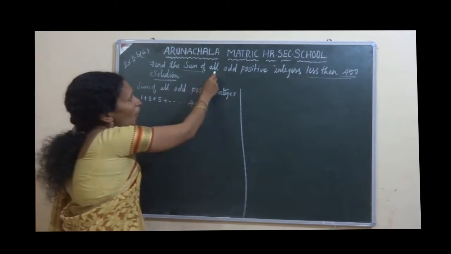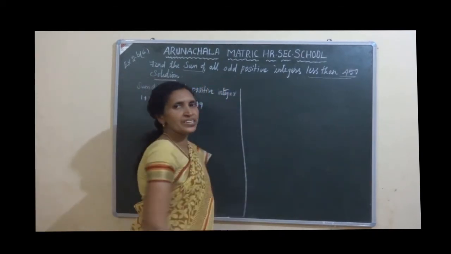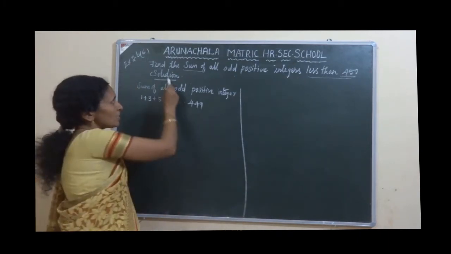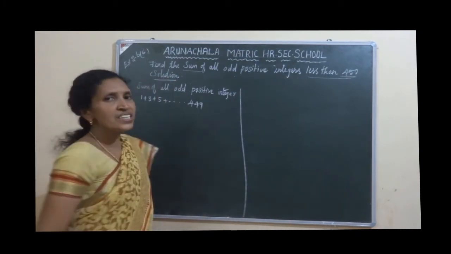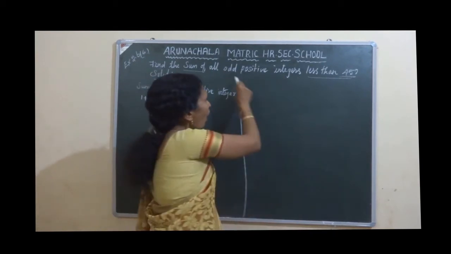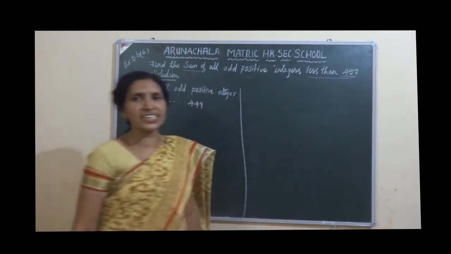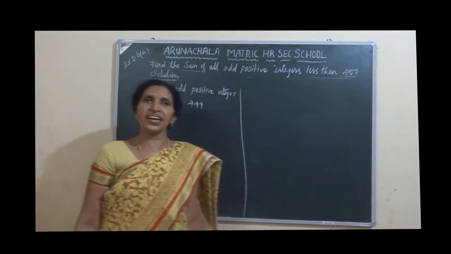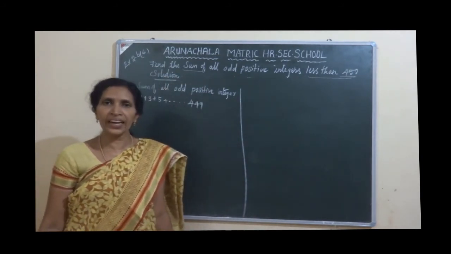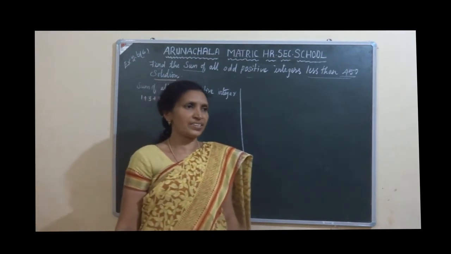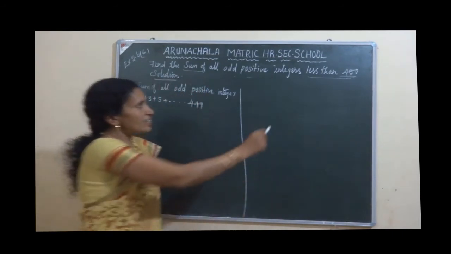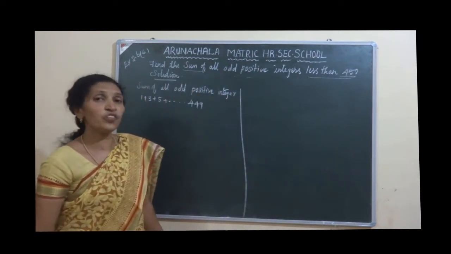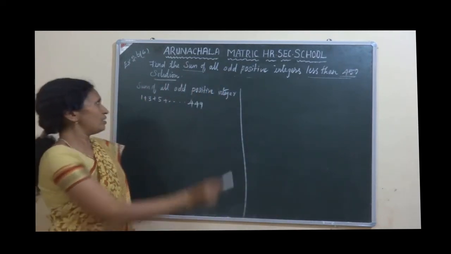Find the sum of all odd positive integers less than 450. Question again. Find the sum of all odd positive integers less than 450. Odd positive integers, say 1, 3, 5, 7, etc. Here less than 450 they are asking. Okay, so up to 449.